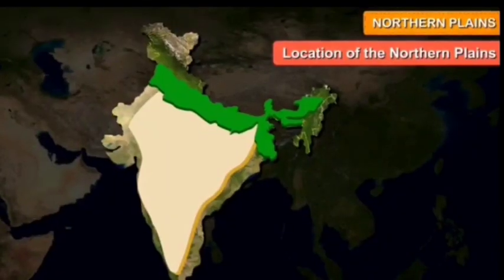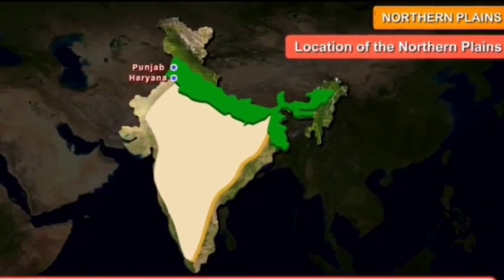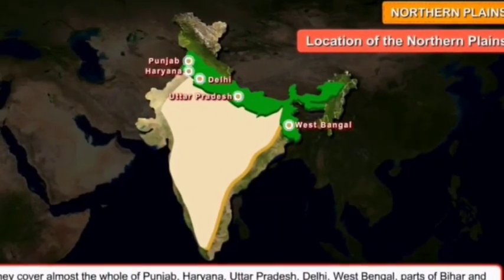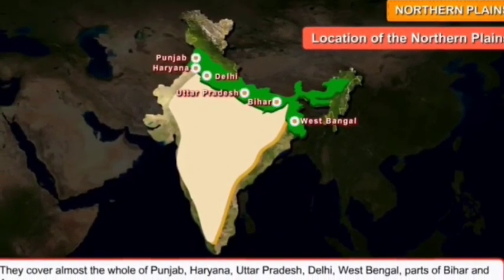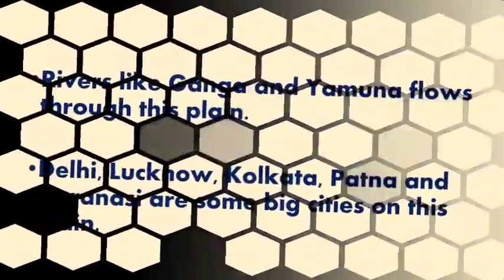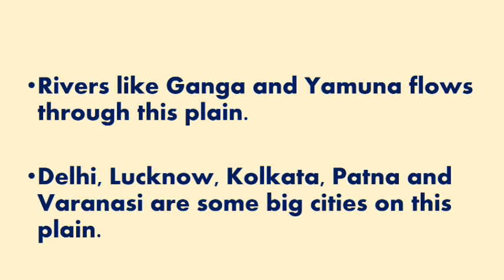In India, we have the northern plains in the north, which cover the states of Punjab, Haryana, Uttar Pradesh, Delhi, West Bengal, Bihar, and some parts of Assam. Rivers like Ganga and Yamuna flow through this plain. Delhi, Lucknow, Varanasi, Patna, and Kolkata are some big cities on this plain.